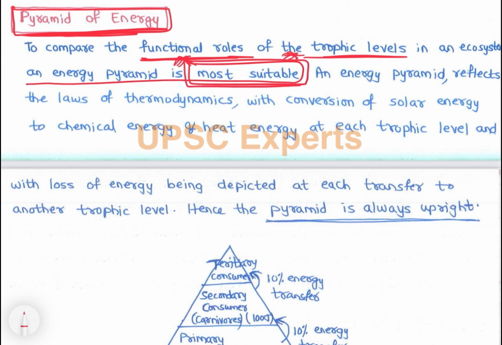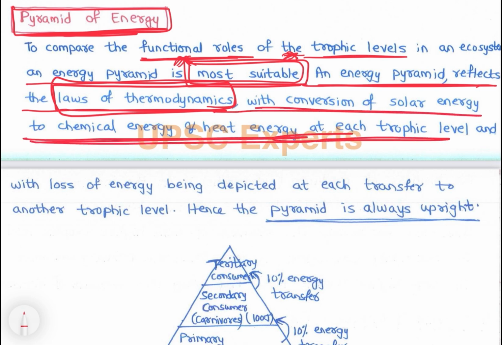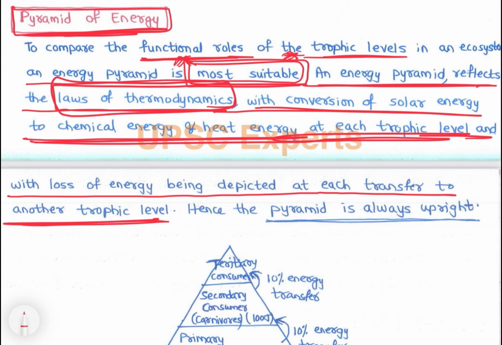An energy pyramid reflects the laws of thermodynamics, with conversion of solar energy to chemical energy and heat energy at each trophic level, and with loss of energy being depicted at each transfer to another trophic level. Hence the pyramid is always upright.